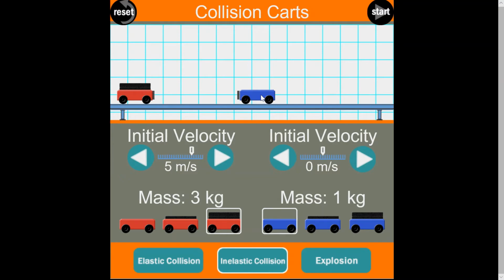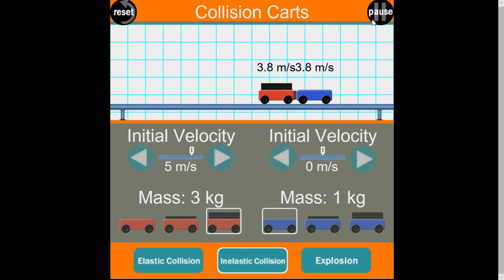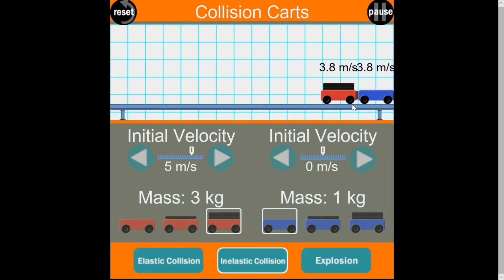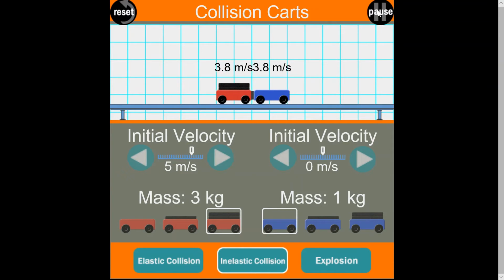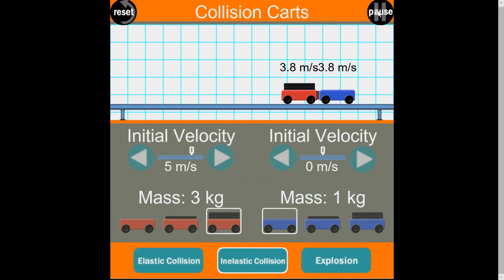Down here, of course, I selected Inelastic Collision, meaning that the two carts are going to stick together. So let's go ahead and run the simulation. Here comes the linebacker, hits the quarterback, and now notice after they collide, the speed is reduced. It's 5 meters per second there. After the collision, they're both traveling at 3.8 meters per second together because they've basically become a single object.